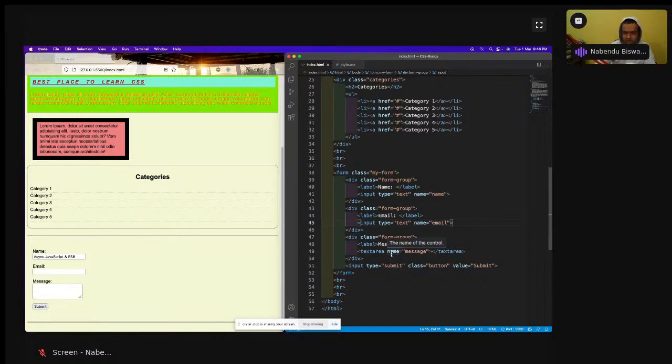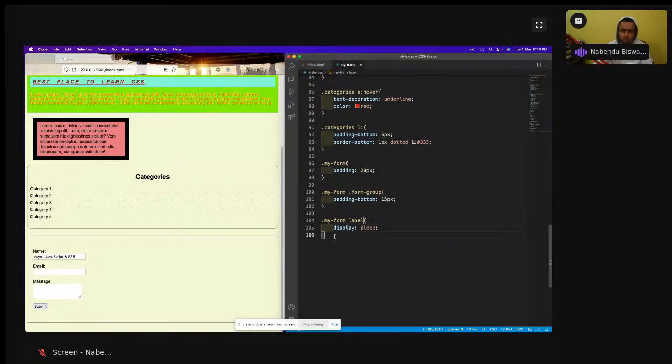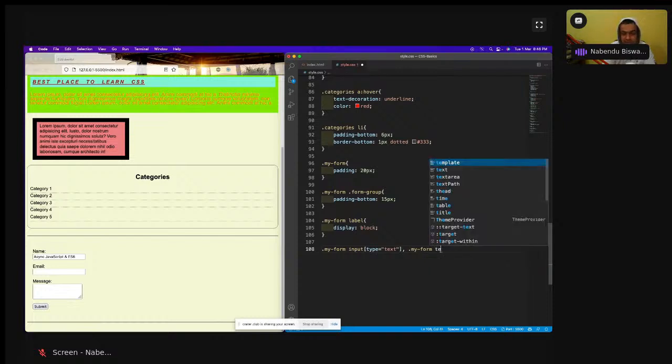That is one way. There is another way also, and I will show the another way, because you should know that way also. Okay. So dot my form and input type of text. So this is how to select, all the input boxes of type text will be selected, and then dot my form and text area I'll do.